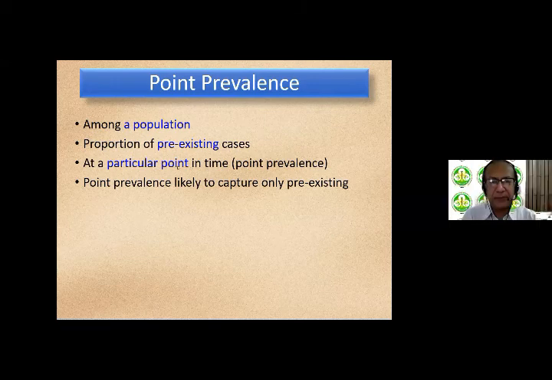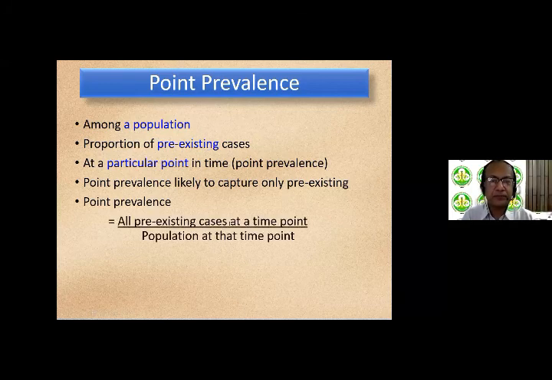But for all practical purposes, if you're looking at a particular point in time, point prevalence is likely to capture only pre-existing cases, because it's highly unlikely that at a point in time you will suddenly get a new case which by coincidence just happens to occur at that point in time. So for all practical purposes, point prevalence is picking up only pre-existing cases of a disease at a particular point in time. So point prevalence is all pre-existing cases at a time point divided by the total population that you surveyed at that time point.